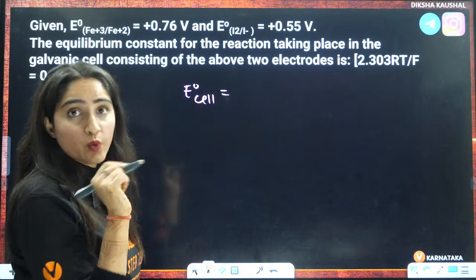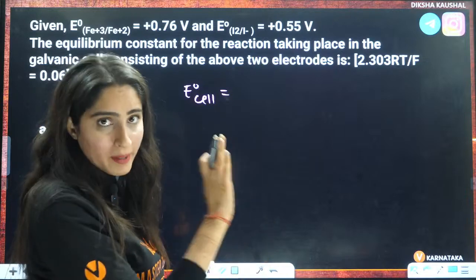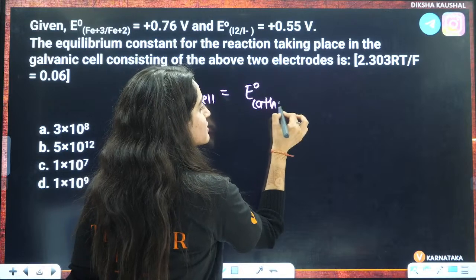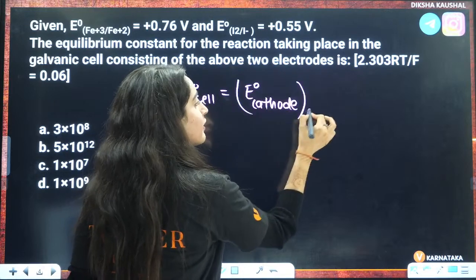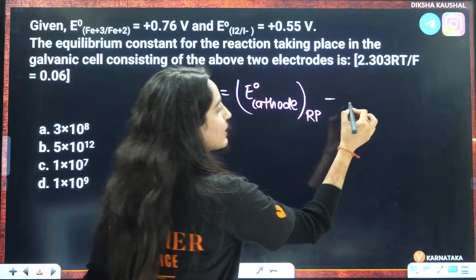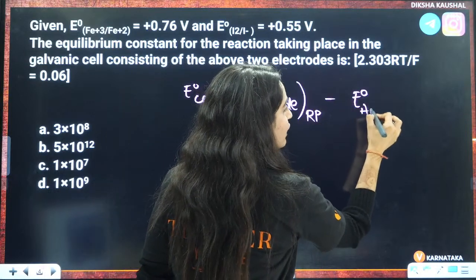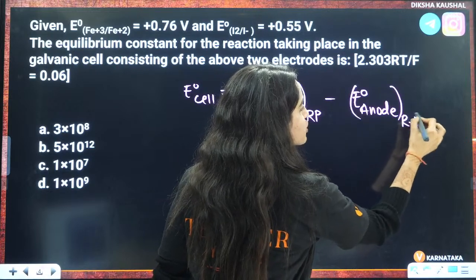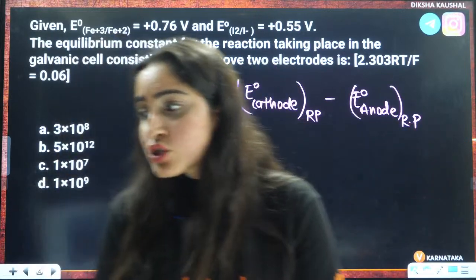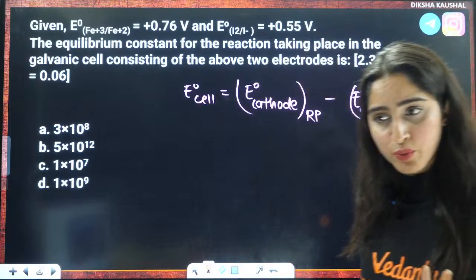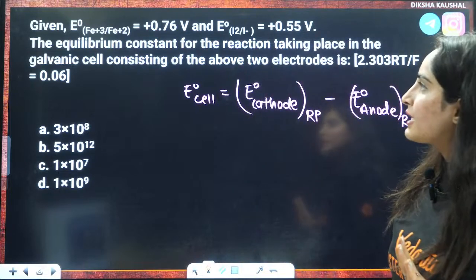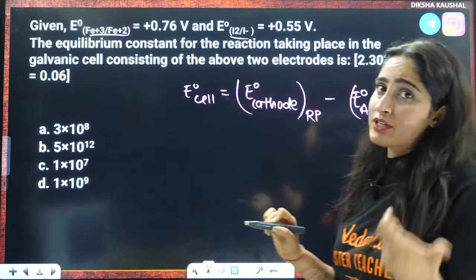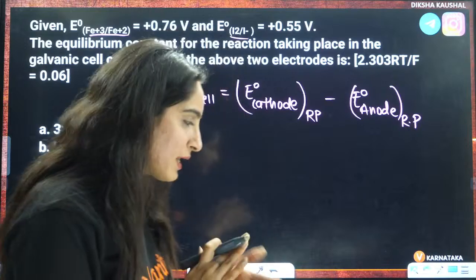E naught cell is equal to, this is your previous year question from KCET, E naught cathode reduction potential minus E naught anode reduction potential. So that means we need to have the reduction potential of both of these cases, that is this one and this one. So firstly, let us see which is cathode and which is anode. Can you tell me that? Everybody in the chat box.